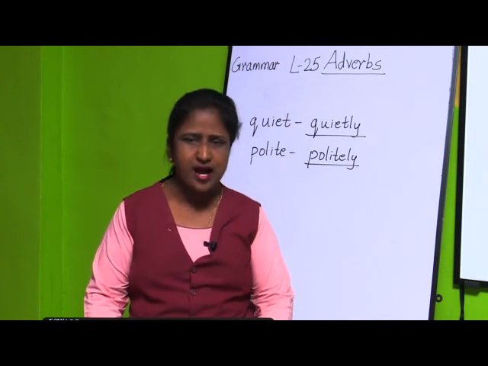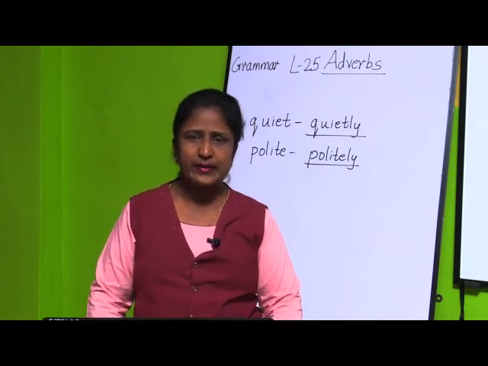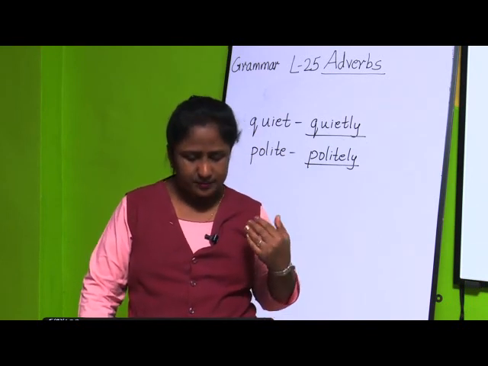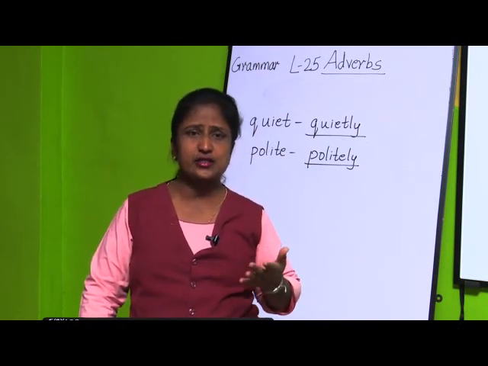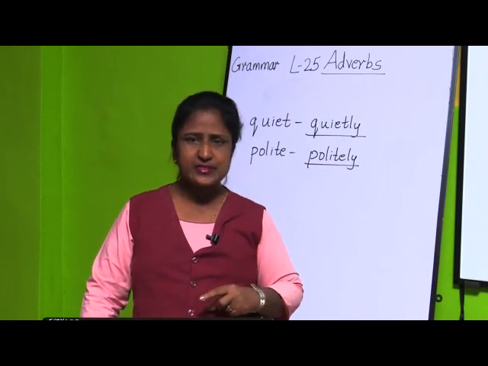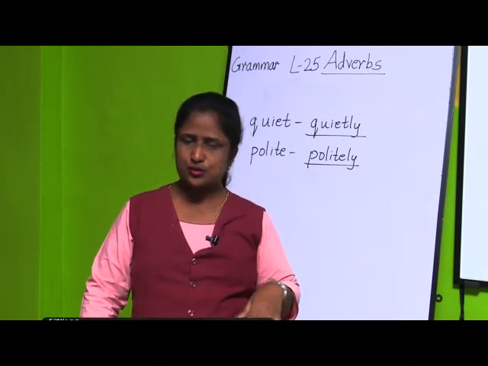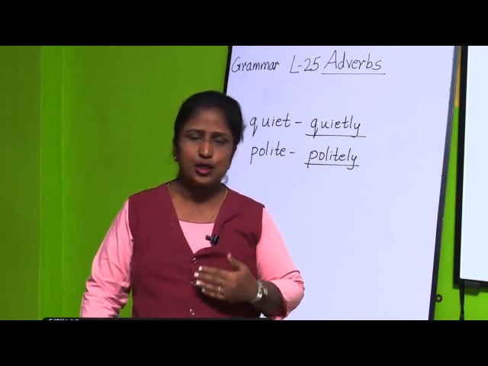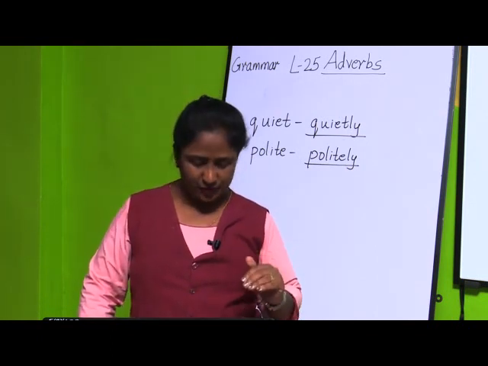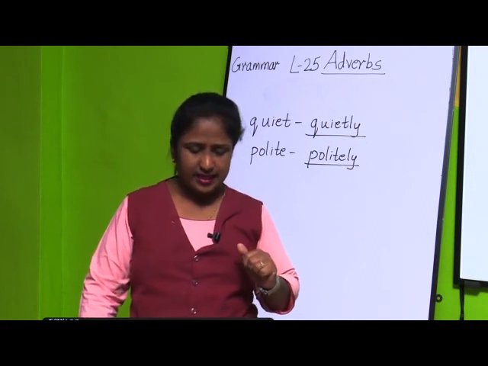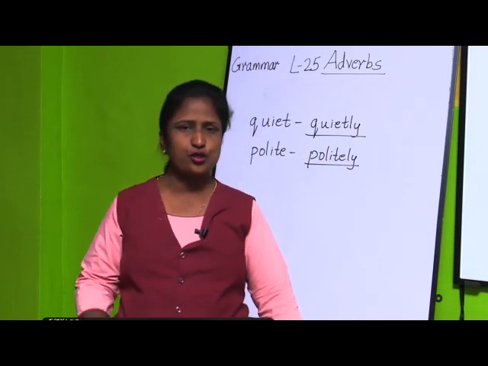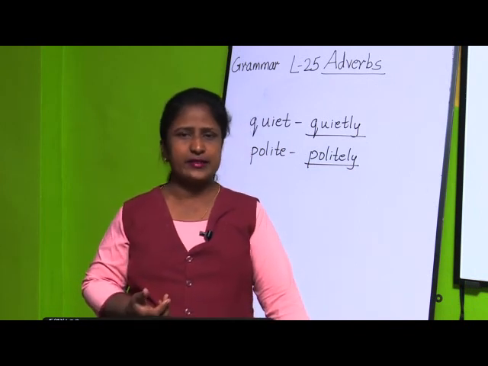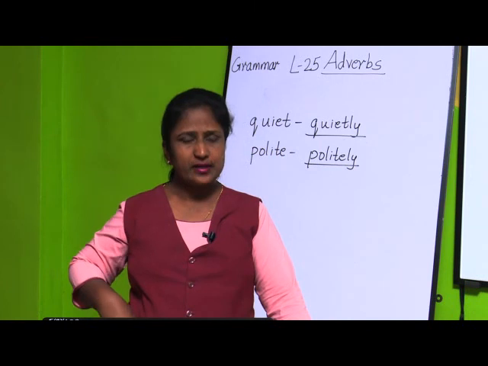So here if you ask the question how, we will be getting the answer for adverbs of manner. How the action is done. Second type is what? Adverbs of place. If you ask the question where the action is done, you will be getting the answer for adverbs of place. Then adverbs of time. If you ask the question when the action is done, then you will be getting the answer for adverbs of time.